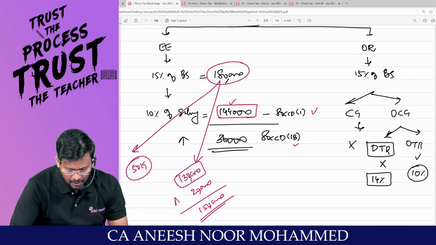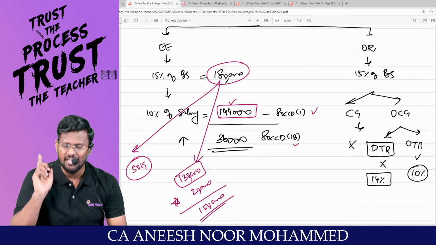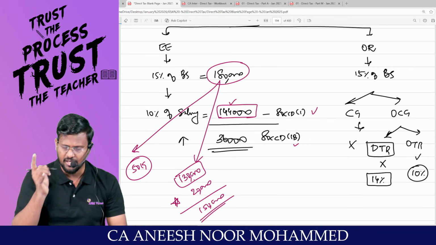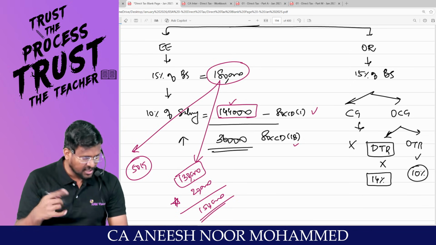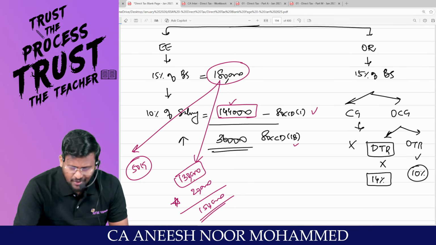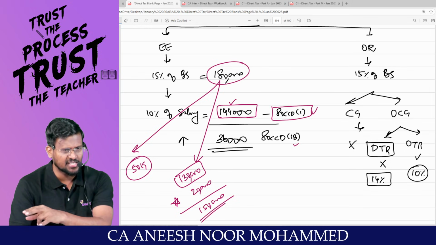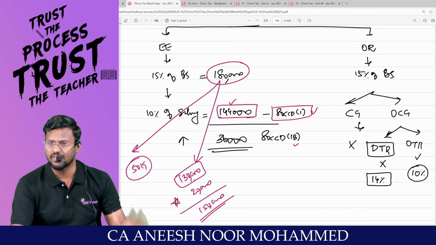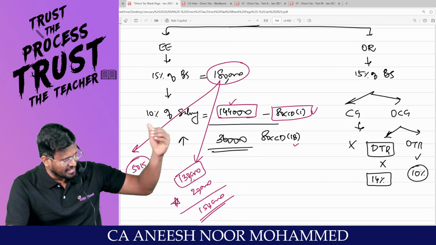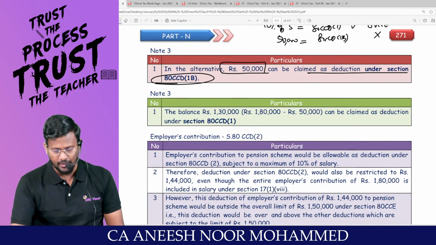Am I right? This 20,000 I can utilize for 80C or 80CCC because 80C plus 80CCC plus 80CCD subsection 1 is equal to 80CCE, which is equal to 1,50,000. Are you really with me? If you park 1,44,000 under 80CCD subsection 1, under 80C and 80CCC you can maximum claim only 6,000 rupees. Are you really with me? Because as per 80CCE, it should not exceed 1,50,000. I hope that things are very clear.